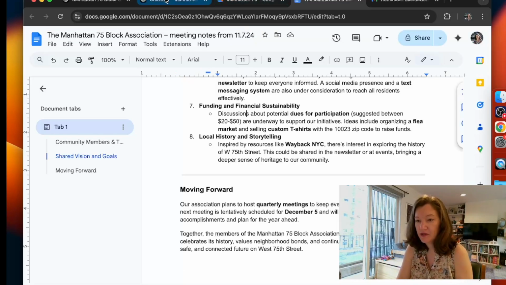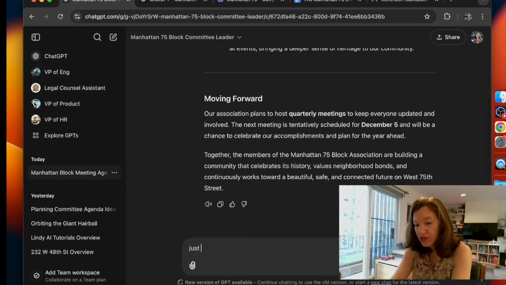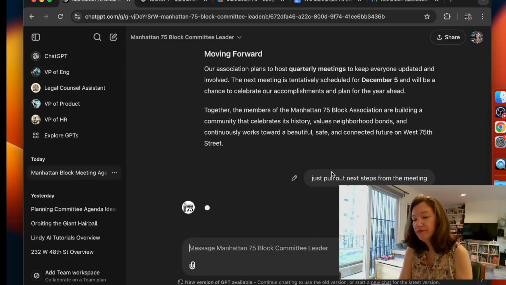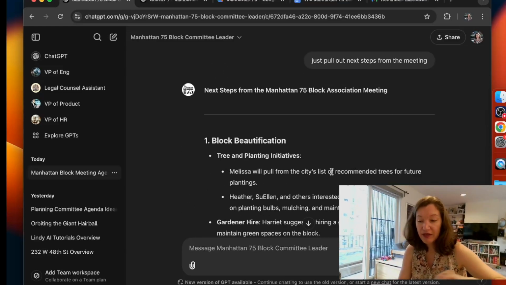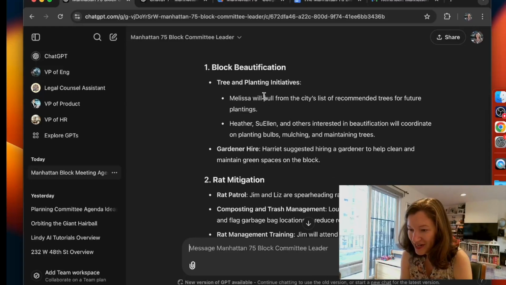Okay, so now I want to use that same information. Now just pull out next steps from the meeting. This is going to be for me to make sure I'm giving people the right assignments of what we need to be doing. This was really unstructured notes here. Okay, so what's great is it's pulling in my details from my notes.